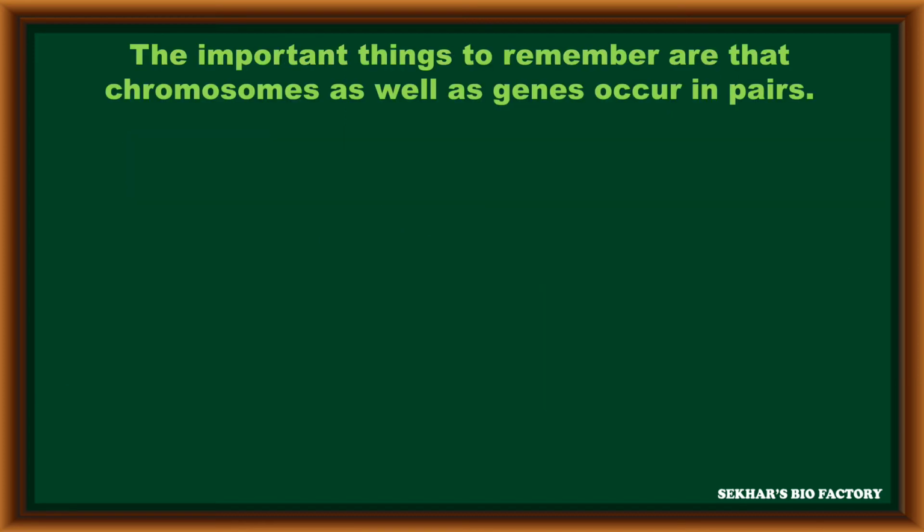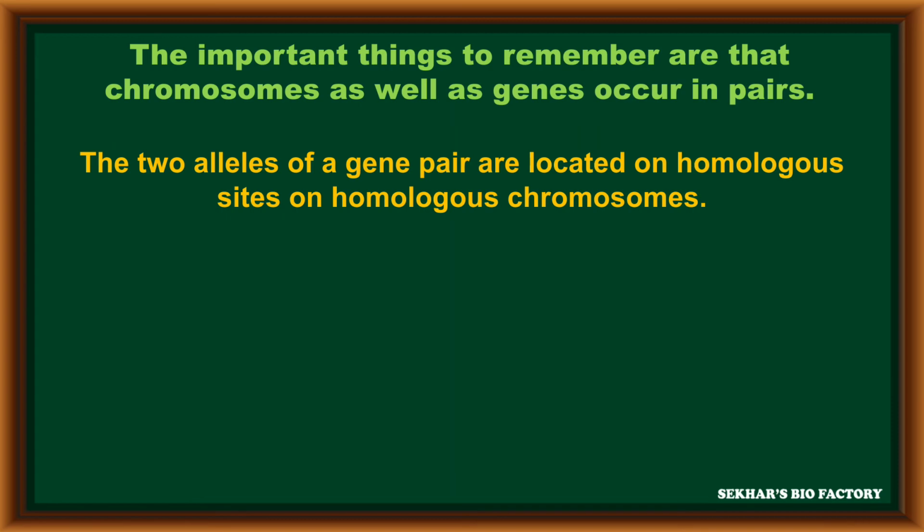The important thing to remember is that chromosomes as well as genes occur in pairs. Based on this observation, the 2 alleles of a gene pair are located on homologous chromosome sites.